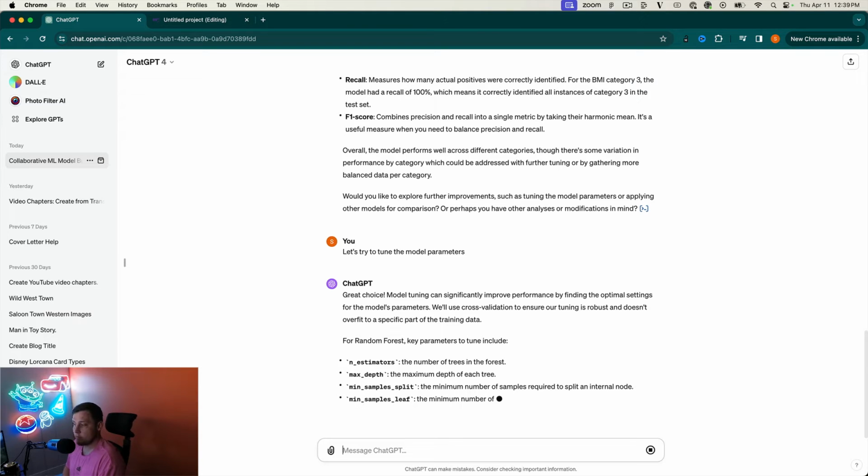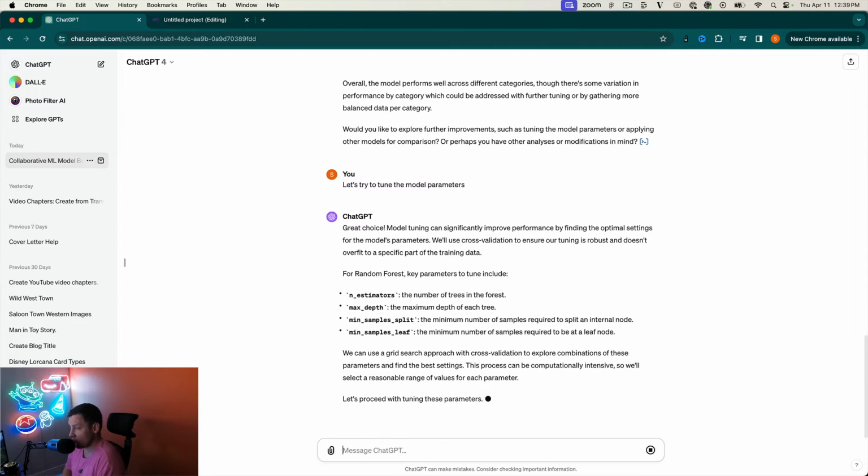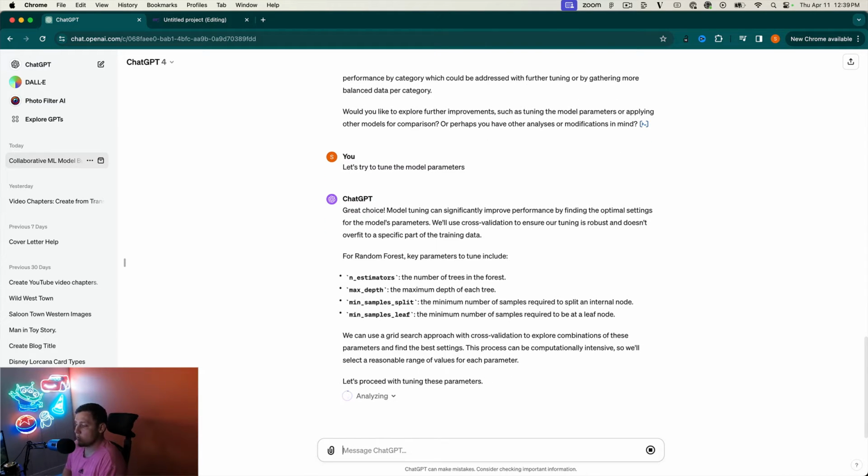That's what it tells us for the random forest. You can change the n estimators, max depth, min sample split, and then min samples leaf, which is pretty cool. So it's going to try to tune those and see if we can get anything better with those. While it's doing that, grab a drink real quick. Take a look and see what happens. Generally, it chooses 3 or 4 values in those different parameters, and tries to tune based on that, just looping through the model. So again, we'll see if this gets above the 89%.